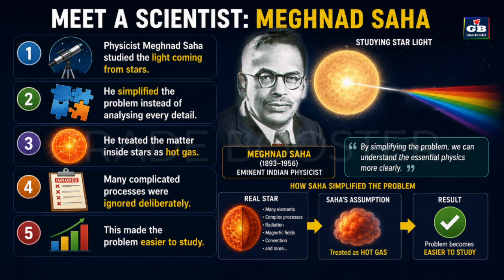Meet a scientist, Meghnad Saha. Physicist Meghnad Saha studied the light coming from stars. He simplified the problem instead of analyzing every detail. He treated the matter inside stars as hot gas. Many complicated processes were ignored deliberately. This made the problem easier to study.